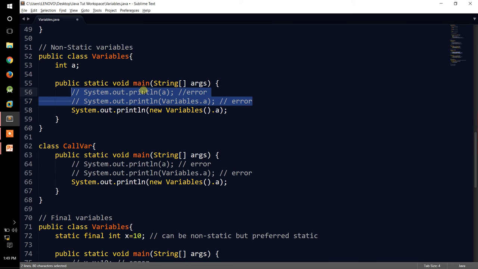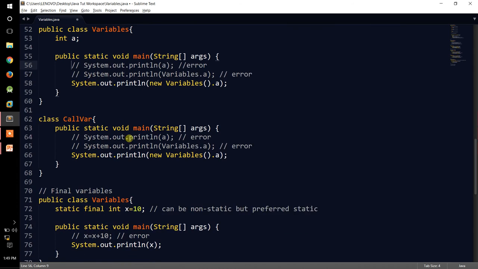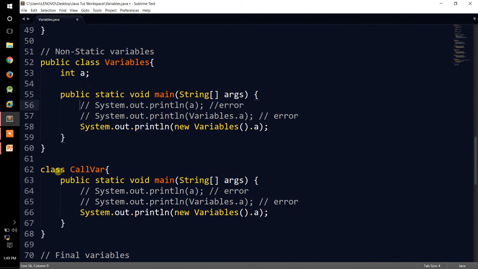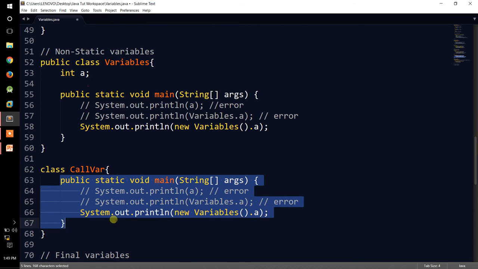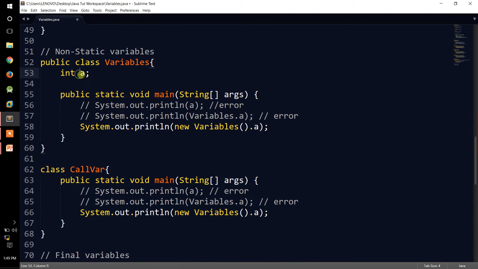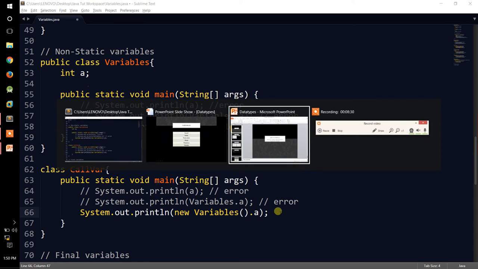You can write these codes and check in the command prompt or terminal. Similarly, as I did in static variables, I created another class callWar and tried to access this integer a from another class. Also, I have to do it through the object. I cannot do it in any other way.